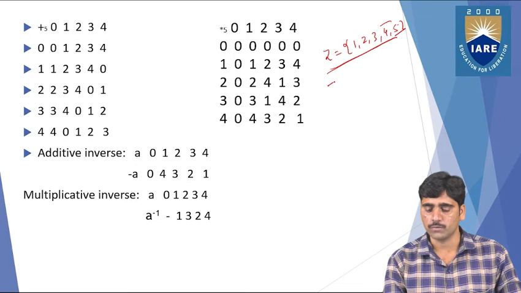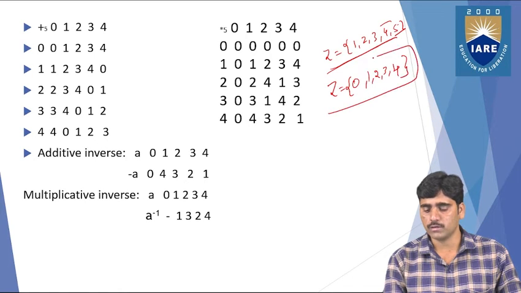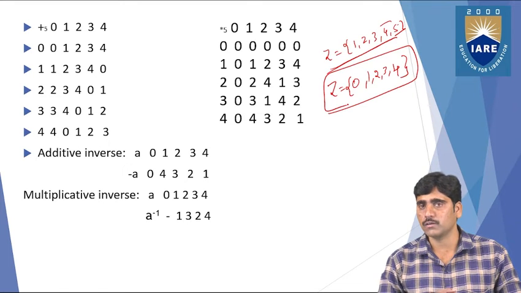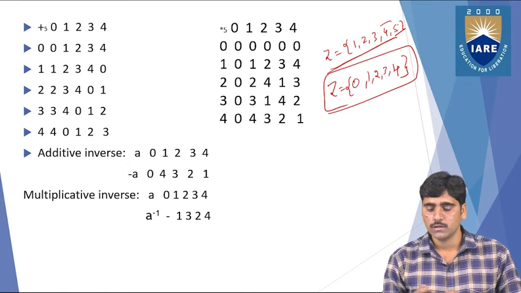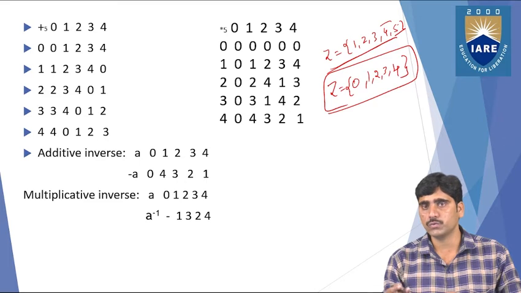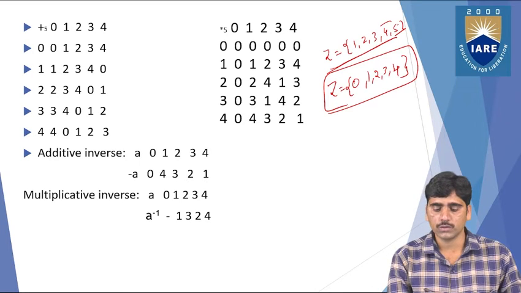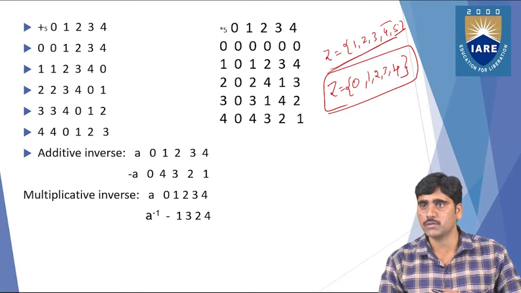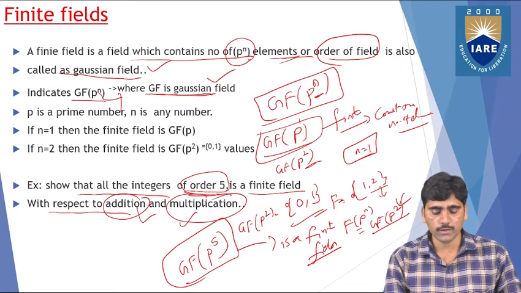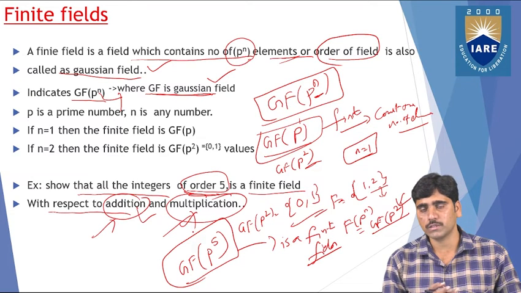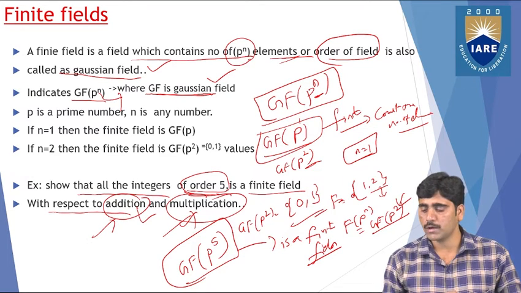Including 0. So 0, 1, 2, 3, 4. Like that, you can take all 5 elements. So Z equals 0, 1, 2, 3, 4. First of all, you need to perform the addition operation, because they are saying that our field is finite with respect to the addition and with respect to the multiplication.